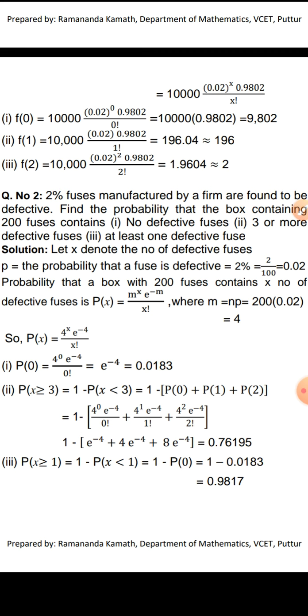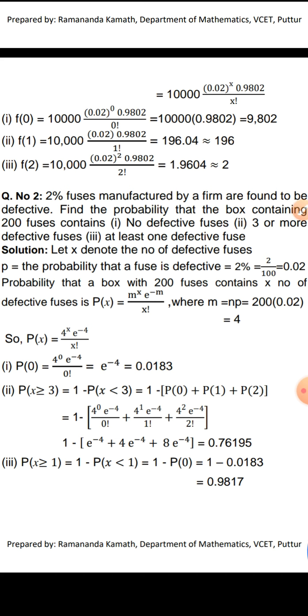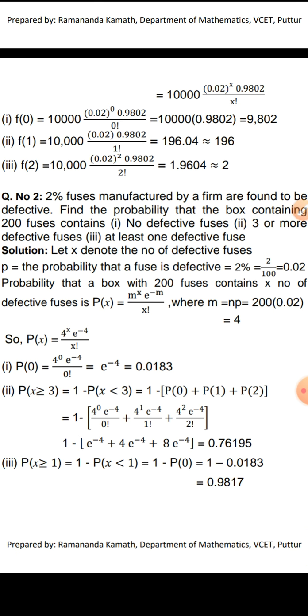What is the chance that there will be no defective fuses? Number of defective fuses is 0. So put x as 0. The probability that there will be no defective fuses is P of 0 equal to 4 power 0 e power minus 4 divided by 0 factorial, which gives e power minus 4, which is 0.0183.